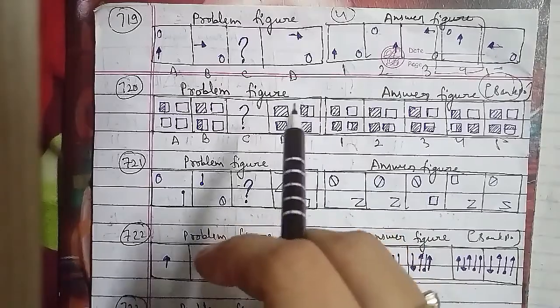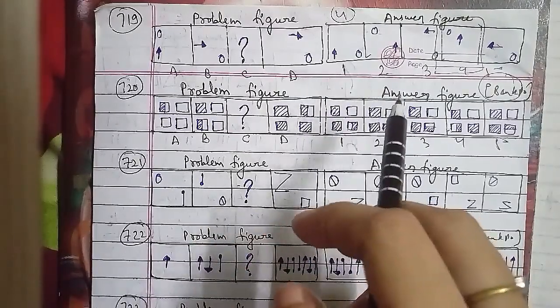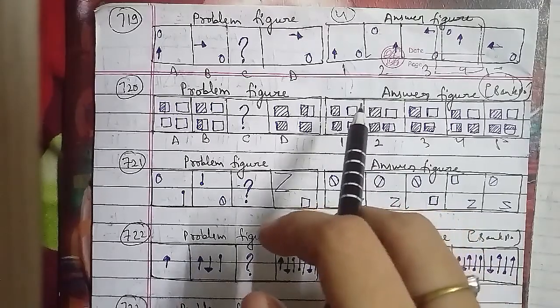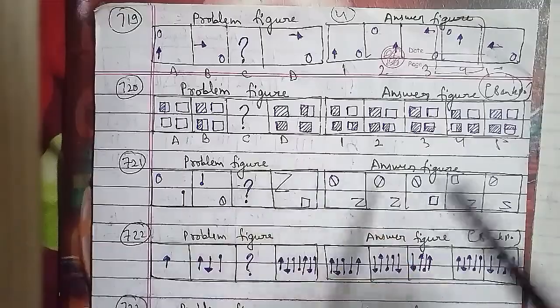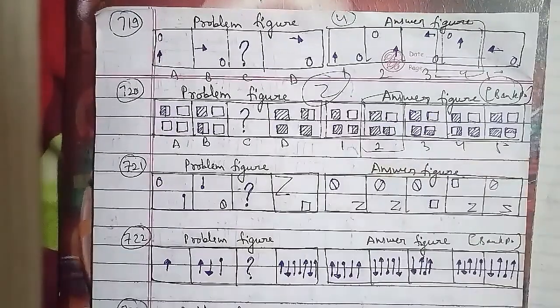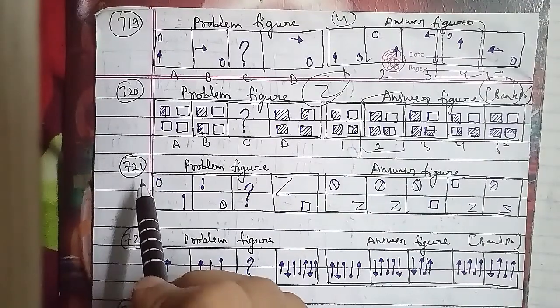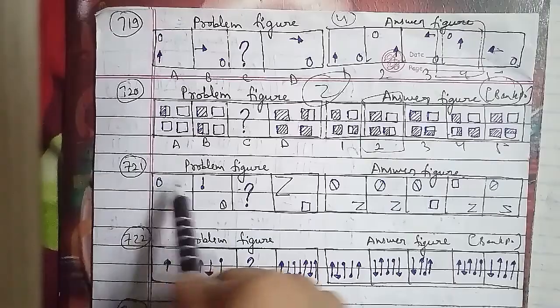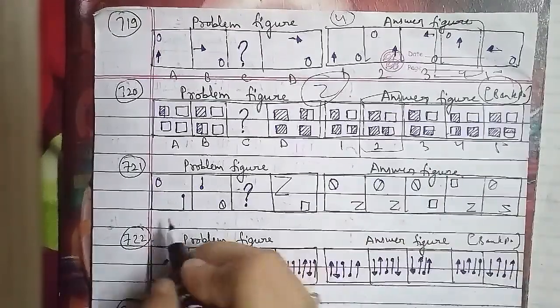Now we'll go ahead with the 721st question of the session, where we have the problem figures and the answer figures as well. Here we have a circle and pin, that is A, and a pin and circle that has been cut, that's the B figure. C we have to find out, D is a Z, and that is a rectangle, and then we have figures 1, 2, 3, 4 and 5 respectively.